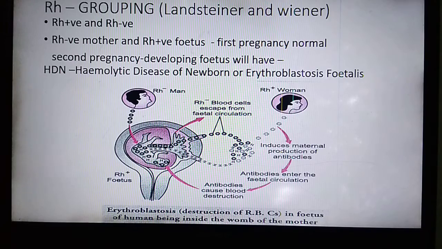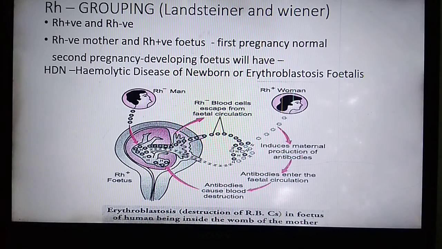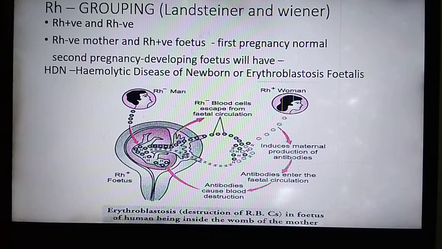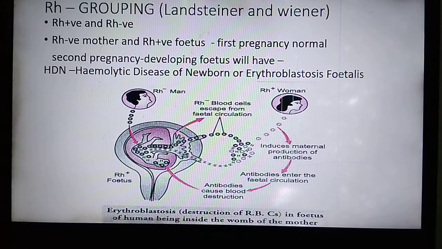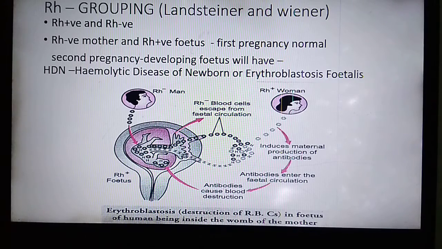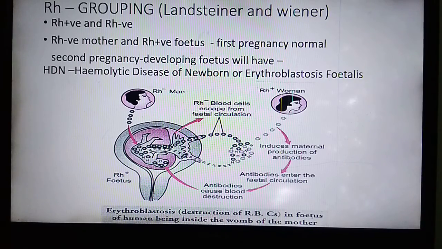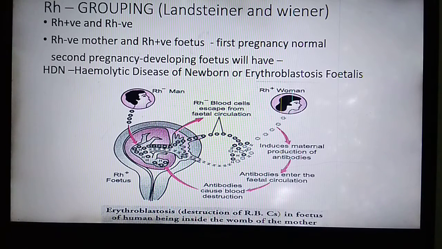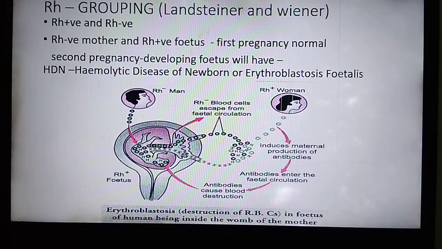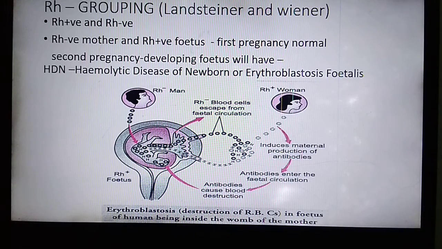So we are saying that the fetus will develop hemolytic disease of the newborn. How can we protect the fetus during the second pregnancy? By administering anti-Rh antibodies to the mother immediately after the delivery of the first child. So vaccination can be provided to the mother for the destruction of the anti-Rh antibodies which are present in the maternal blood,